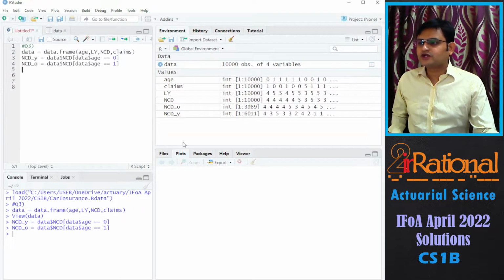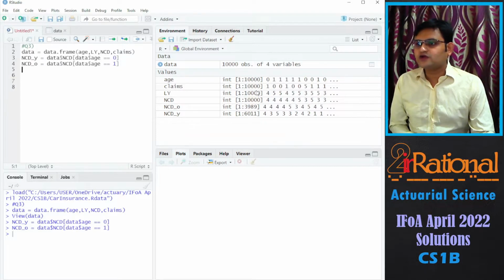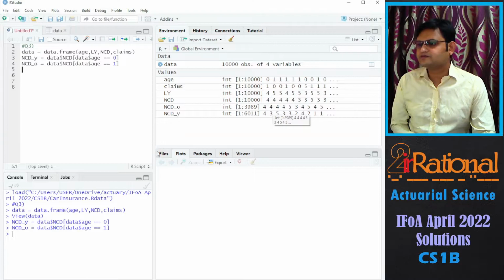Just to make sure that we have the correct values, for age 0, my NCD was 4, then another 0 was here that had 3, then 5, and then 3. So for young, it should be 4, 3, 5, 3, seems correct. And for old, we had 4, 4, 4, 4, then 5, and then 3. So 4, 4, 4, 4, 5, 3, seems correct.